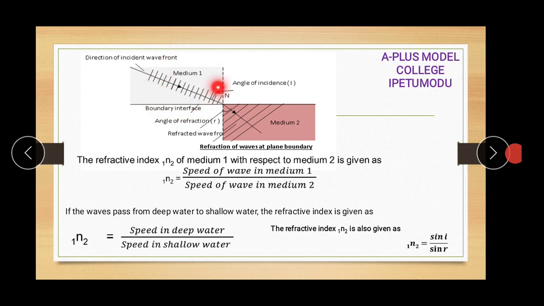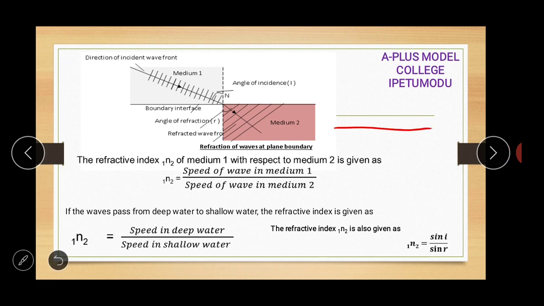This is exactly where we have medium one. Then look at this ray. This ray goes here. This obstacle, it penetrates and goes another way. This is medium two. So this is exactly the angle of incidence, the angle it makes with the normal. This is the angle of refraction.